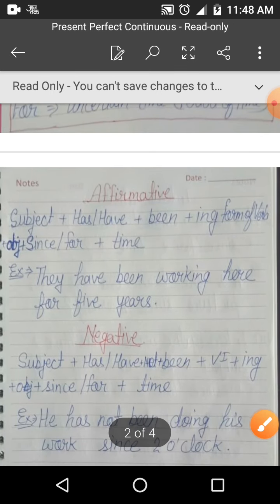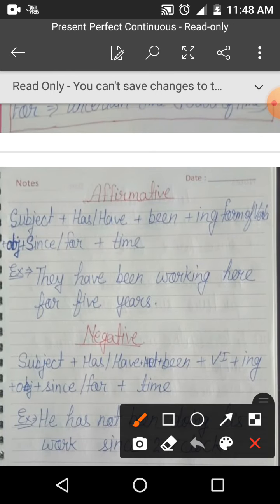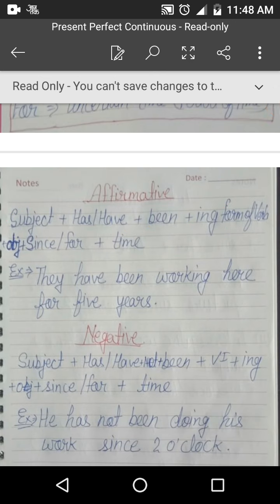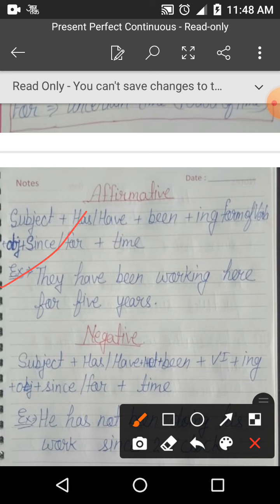Now see the structure of affirmative sentence. In affirmative we use subject at first, then has, have, then be, and ing with the verb, object, since and for, and at last time. As you can see the example, they have been working here for 5 years. In this sentence 5 years is a period of time. 5 साल, it's not a point of time, it's not a confirmed time.